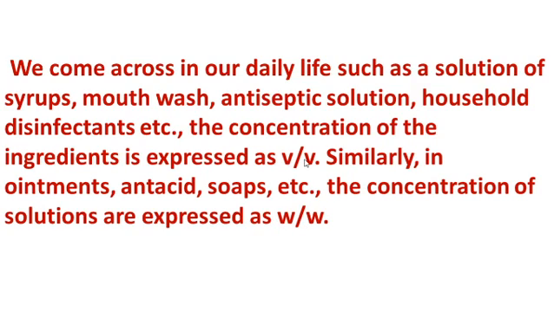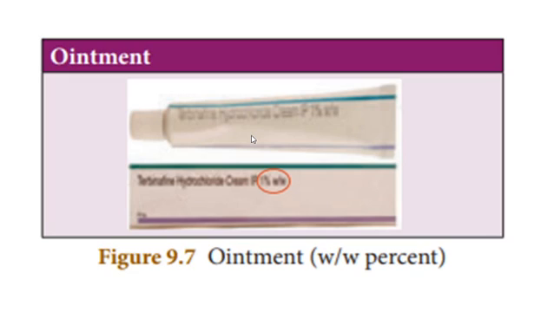Difference between V by V and W by W: if it is in liquid or solution form, the concentration of the ingredients is expressed as V by V. For ointment, antacid and soap, the concentration is expressed as W by W, weight by weight. See the picture, this is an ointment, so it is used as W by W percentage.